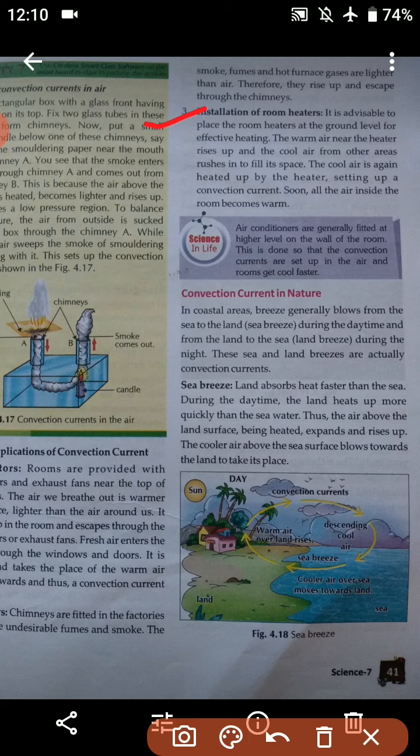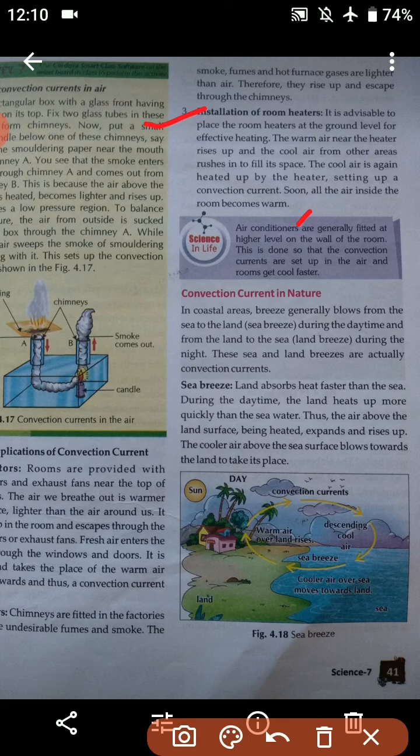The warm air near the heater rises up and the cool air from the other area rushes in to fill the space. The cool air is then again heated up by the heater, setting up a convection current. Soon all the air inside the room becomes warm. I hope it is clear to you. The warm air near the heater will rise up and the cool air from other areas will rush in to fill the space, and the cool air is again heated up by the heater, setting up a convection current. Soon all the air inside the room becomes warm.